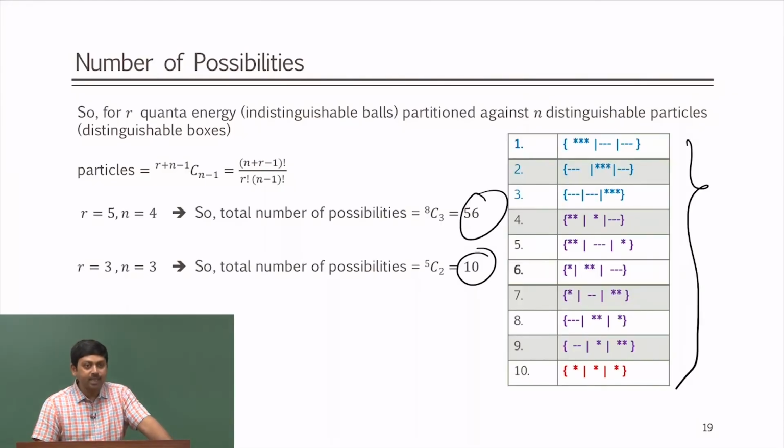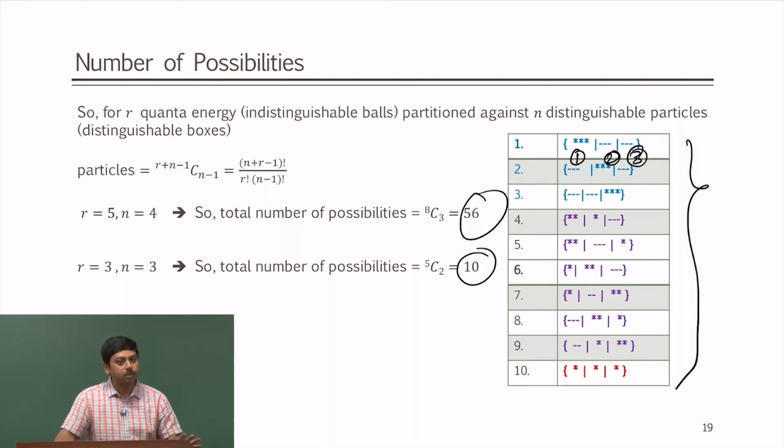Remember, here the particles are indistinguishable, the stars. Here I am talking not about energy units but about an actual particle, an actual ball, or you can think of that as energy units, whichever way. And the boxes are distinguishable, 1, 2 and 3, or you can think of them as particles. So, let us say this is particle number 1, this is particle number 2, this is particle number 3, and the stars are energy units, and you see these are the 10 possible ways that you can arrange. These are total 10 possibilities, in which, however, we have 3 different distributions.